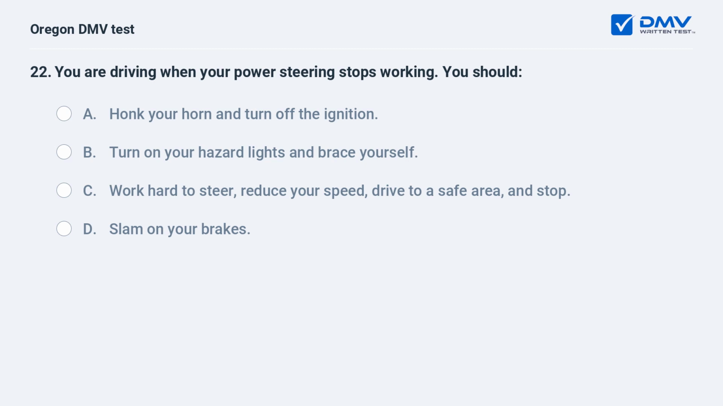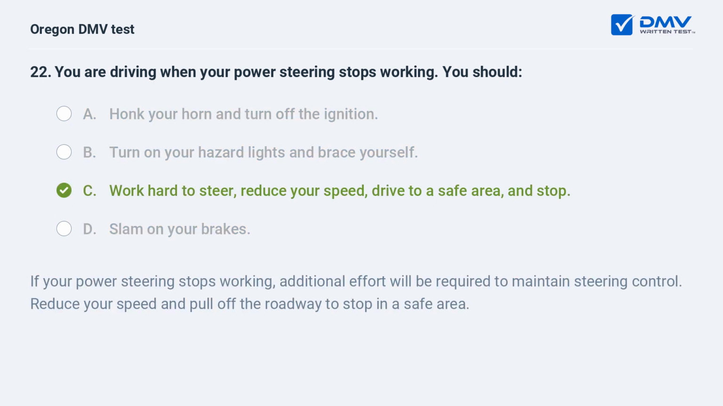You are driving when your power steering stops working. You should A. Honk your horn and turn off the ignition. B. Turn on your hazard lights and brace yourself. C. Work hard to steer, reduce your speed, drive to a safe area and stop. D. Slam on your brakes. C. Work hard to steer, reduce your speed, drive to a safe area and stop.